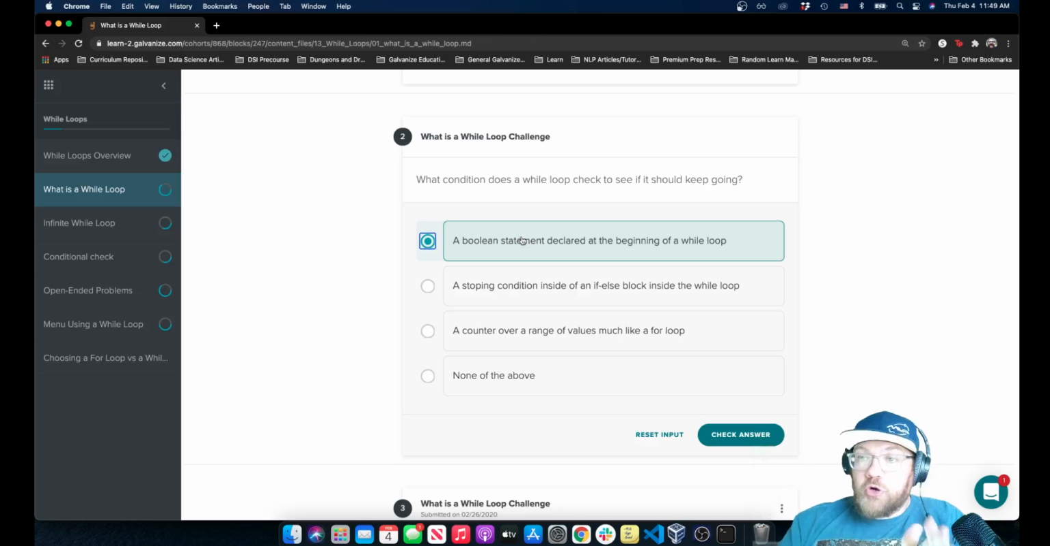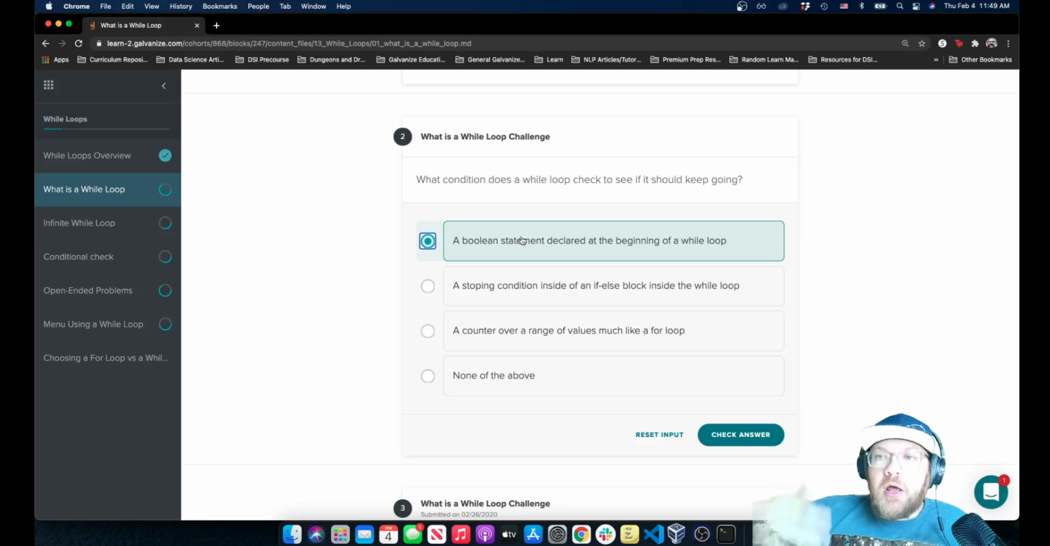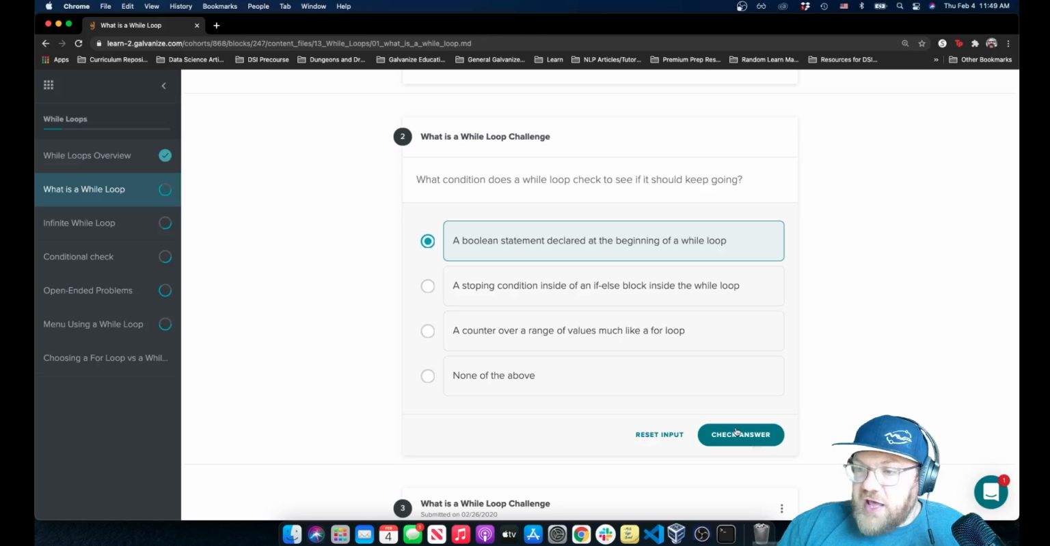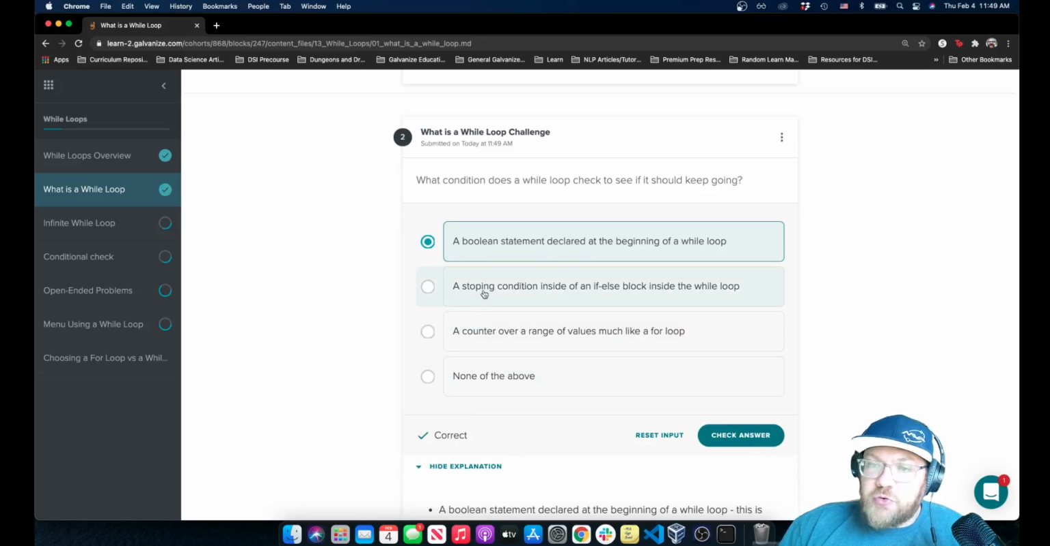That will return a Boolean, right? True, false. That condition is either going to be true or false. And based on that Boolean, the while loop will either continue or not, whether it's true or false, respectively. So let's go ahead and check that out, and we can see that's correct, right?